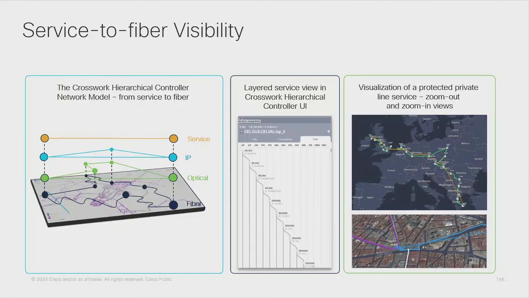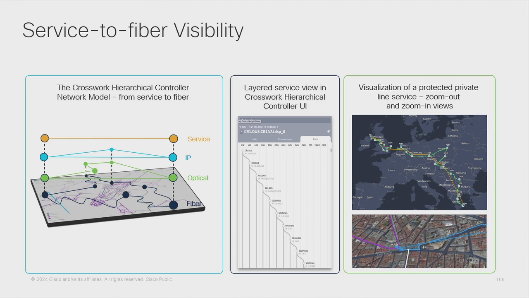With this, this information can be visualized in this type of map, the topology map, where we can see how these layers are related to each other. But we are also able to provide this kind of view, the one that we are seeing in the center, where we can see the configuration of an MPLS tunnel and how it is configured through all the different layers in the network, not only at the IP layer, but also in the optical layer.